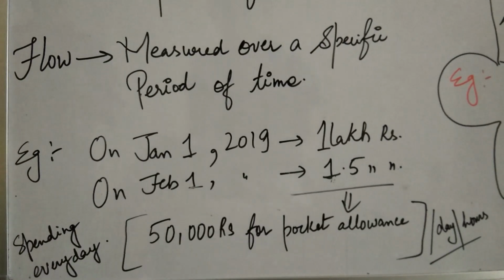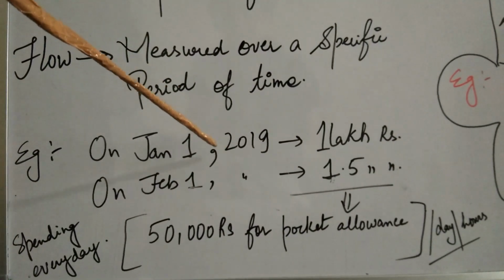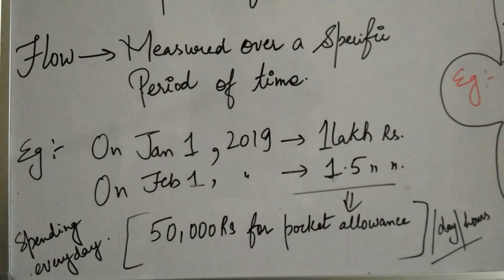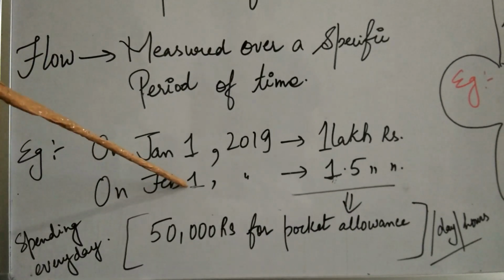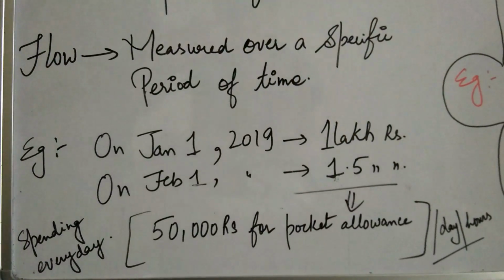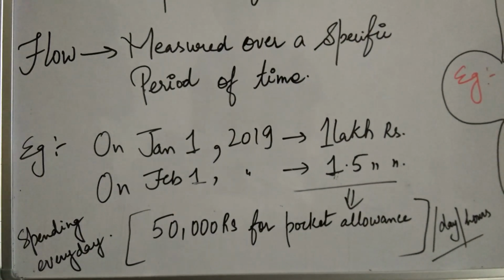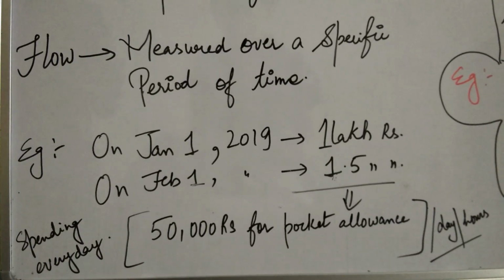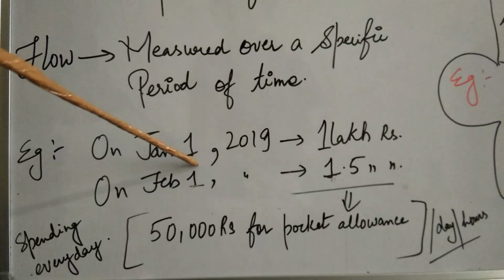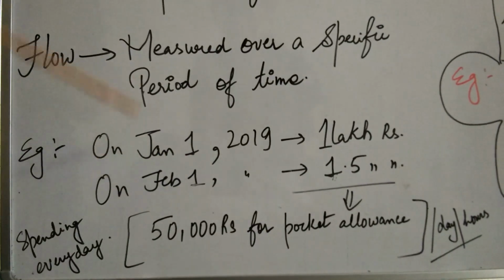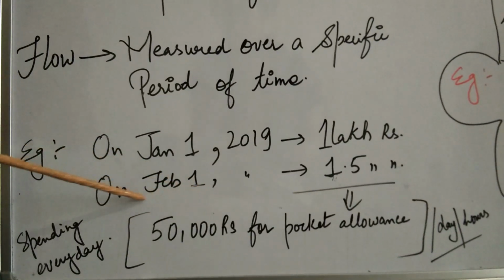Now I'll give you one more example here. Suppose on Jan 1, 2019, I have 1 lakh rupees in my account, and on the next month, Feb 1, I have 1.5 lakh rupees in my bank account. Here I measured it on 1st Jan and again after a month on Feb 1st.